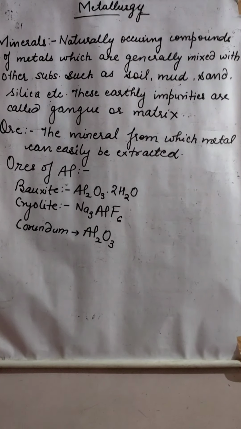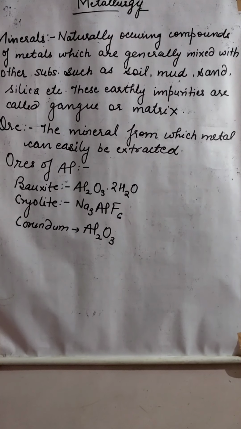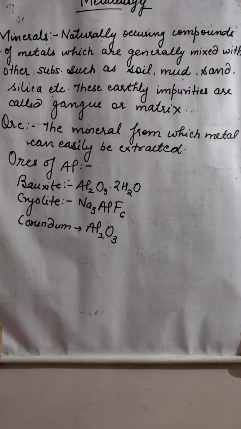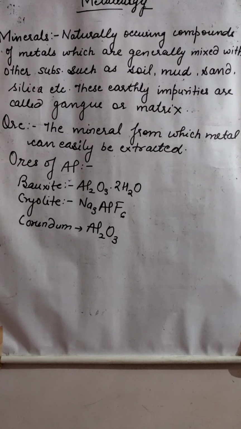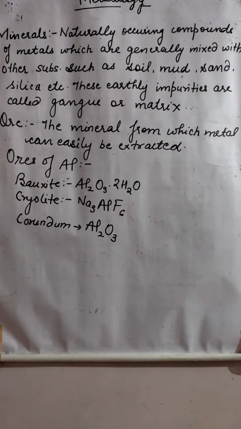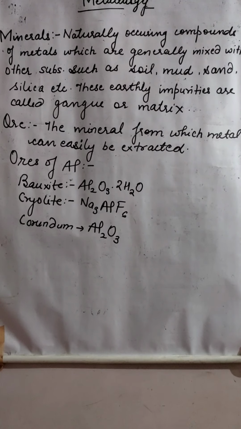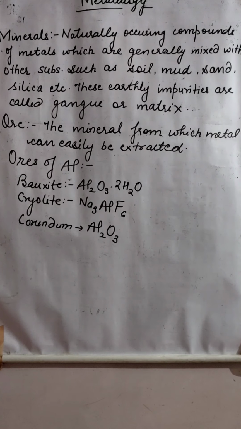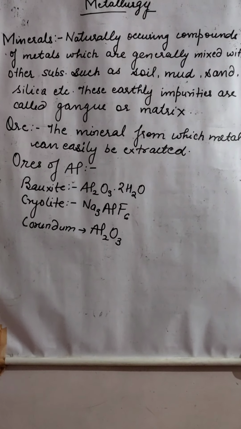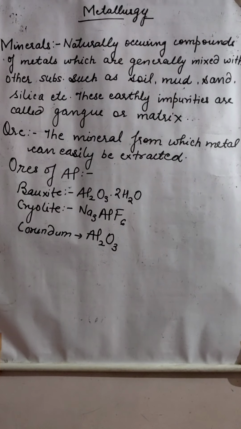The most important ore is bauxite, that is hydrated aluminium oxide, Al2O3·2H2O. Second one is cryolite, that is Na3AlF6, sodium aluminium fluoride. And third one is corundum, that is anhydrous, means water of crystallization is not there, anhydrous aluminium oxide, that is Al2O3.